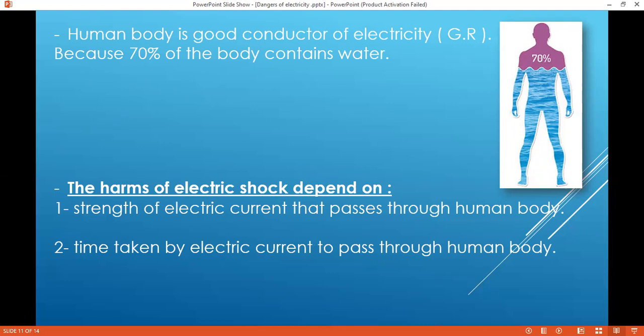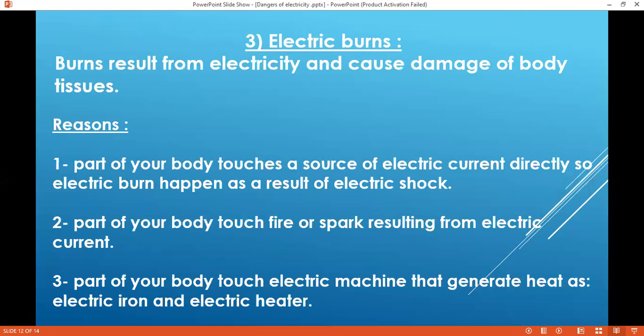So the harm of electric shock depends on the strength of the electric current that passes through the human body, and the time taken by the electric current to pass through it. Number three, the electric burns. Burns resulting from electricity cause damage to the body tissues, which is very bad for the body.